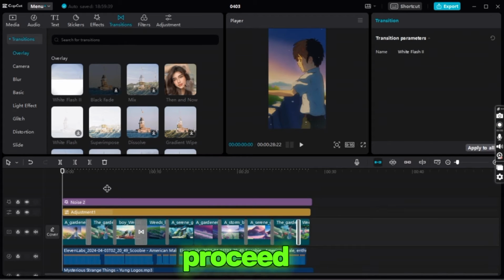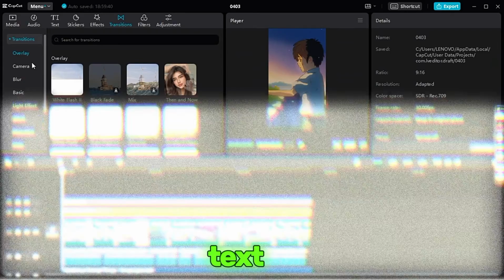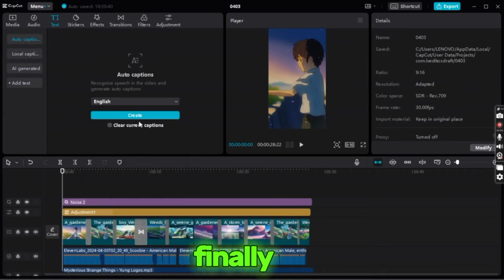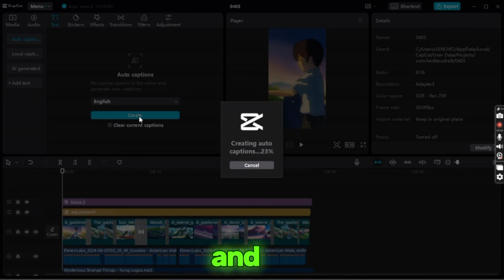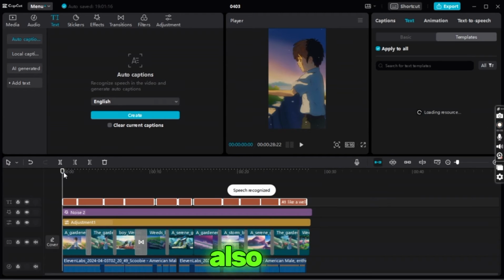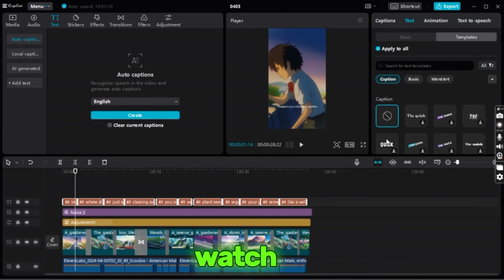Now, let us proceed to include captions. Click on the text option, followed by selecting automatic captions in English. Finally, initiate the creation process and await its completion. Alright, let's start by putting words on the video. This makes it better for people watching. It also makes the video longer so people watch more.